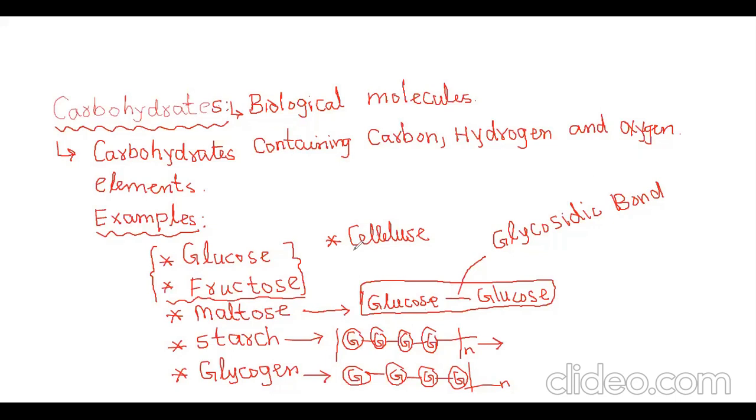And the basic unit of cellulose is also glucose. Several glucose combine and form cellulose.